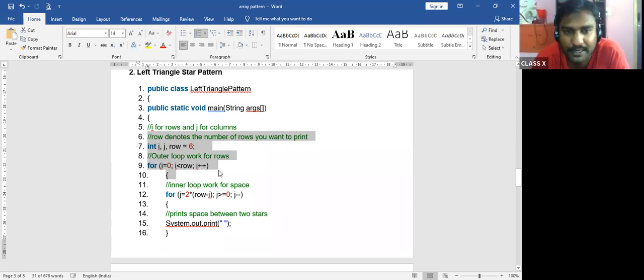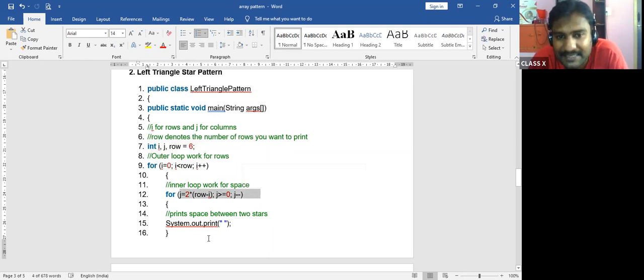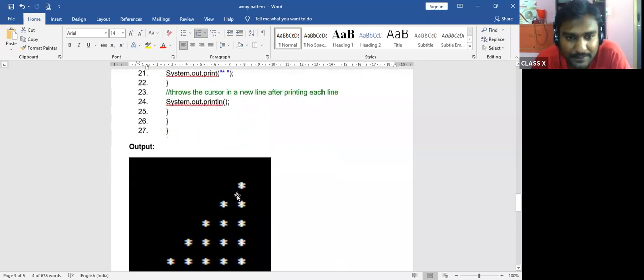So nice of you. Now, till here it is same. Now again here, only this one will change. J is equal to row minus i, j is greater than or equal to 0, j minus minus. Here minus minus is for decrementing. I'll go with decrementing.